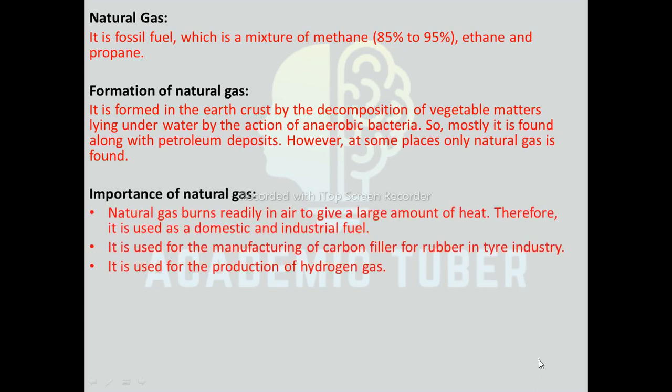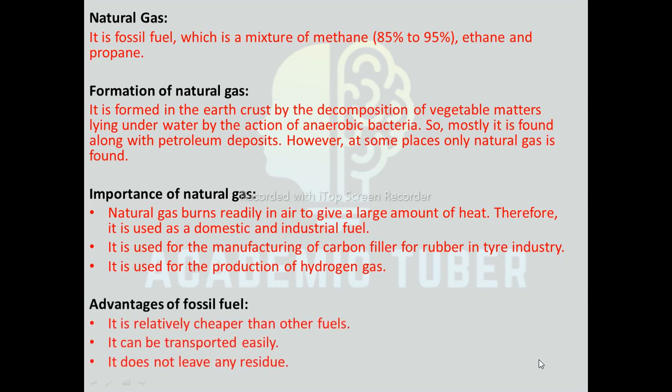Importance of natural gas. Natural gas burns readily in air to give a large amount of heat. Therefore, it is used as domestic and industrial fuel. It is used for manufacturing carbon filler for rubber in tire industries. It is used for the production of hydrogen gas.